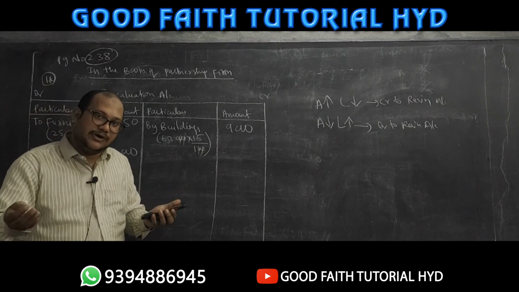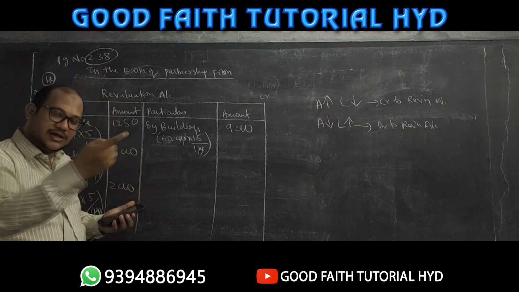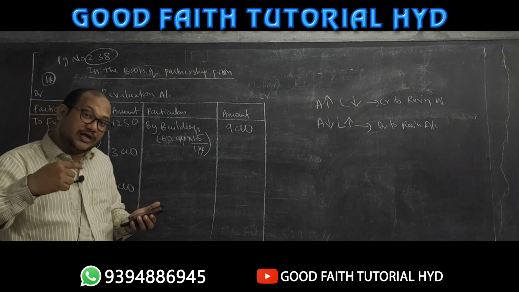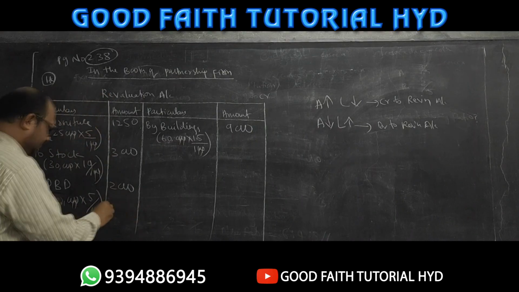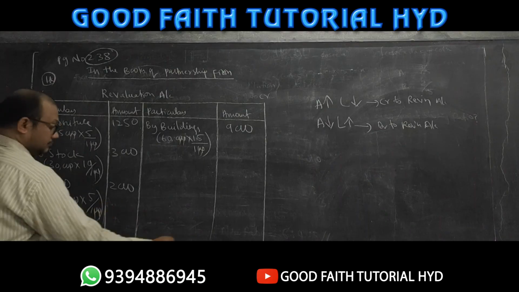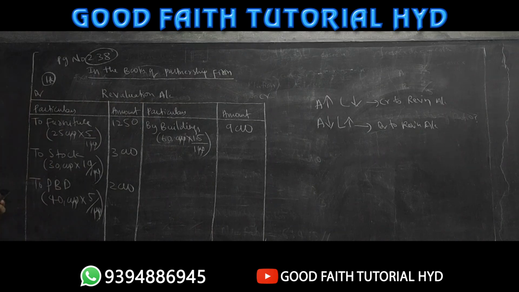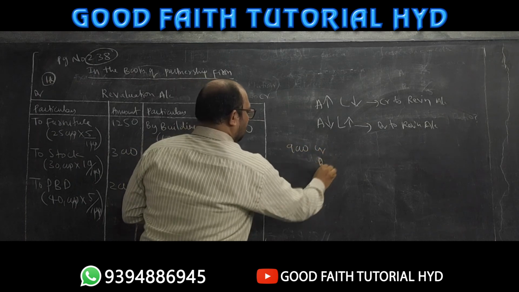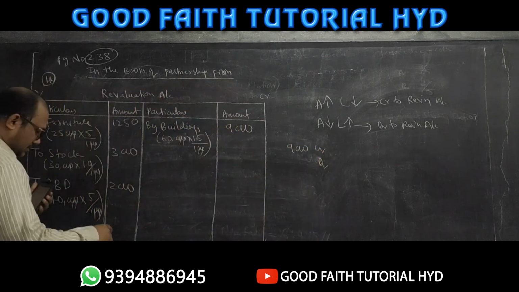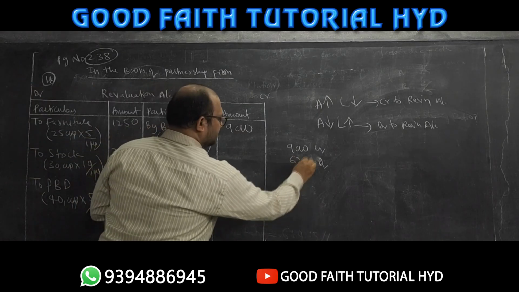All the adjustments in assets and liabilities come in this, in the revaluation account. Asset increase goes to the credit side, asset decrease goes to the debit side, liability decrease goes to the credit side, liability increase goes to the debit side. Okay, now total this. See how much on the credit side: 9,000. How much on the debit side, sir? 3 plus 2 is 5, 5 plus 1 is 6, 6,250.